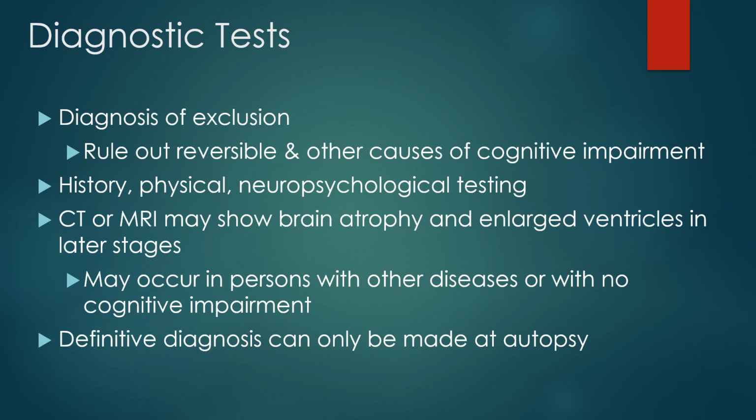A CAT scan or MRI may show brain atrophy and enlarged ventricles in later stages, but these changes can occur in people without Alzheimer's disease. There's no lab test, no imaging study, no genetic test that can be done to say, yes, you have Alzheimer's disease for sure. It doesn't exist yet.